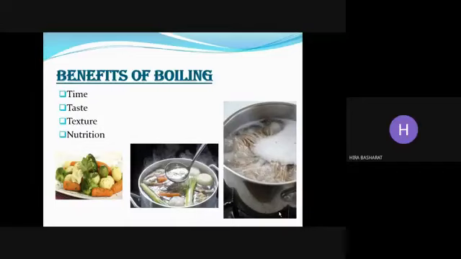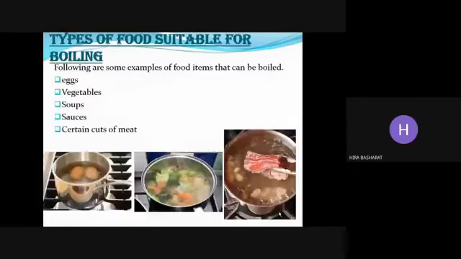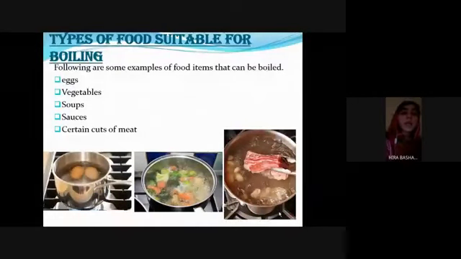Next slide is food suitable for boiling. Following are some examples of food items that can be boiled: eggs, vegetables, soup, sauces, and certain cuts of meat. And the last slide is tools for boiling.